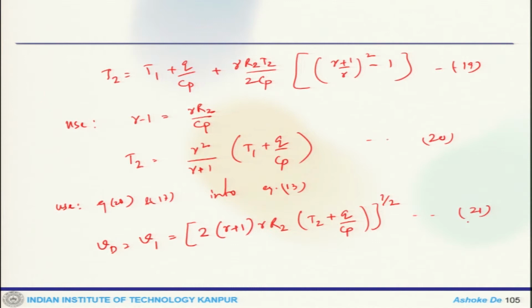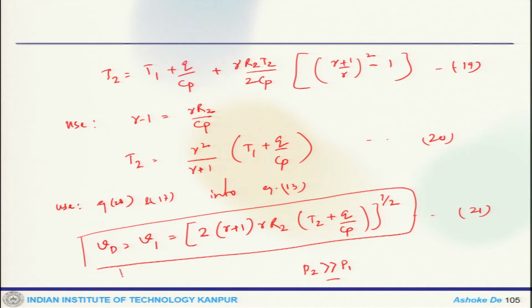So if you look at this particular equation, it is an approximate equation, because of all the simplified assumptions employed, and one of the critical assumptions that we have used is P2 is much higher than P1. So this is a simple, or rather approximate, equation.